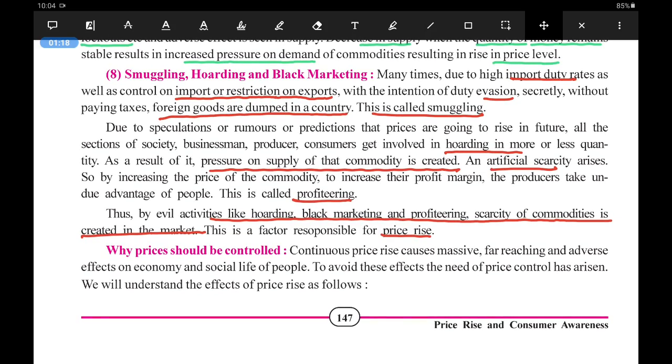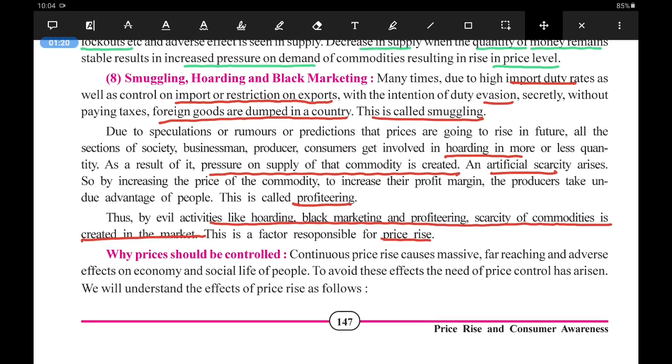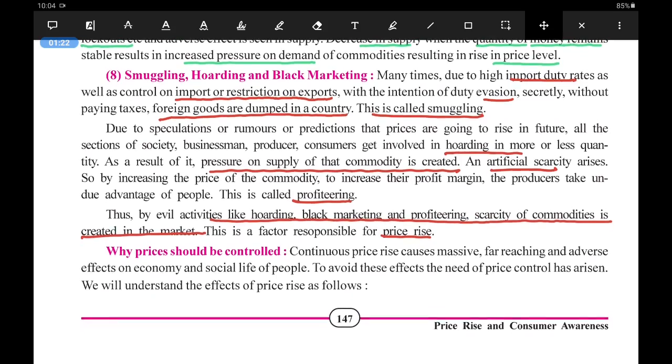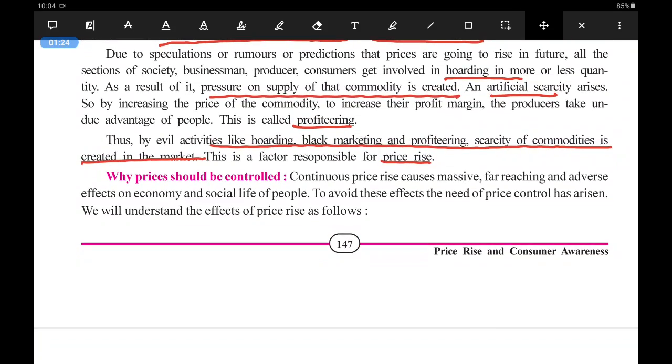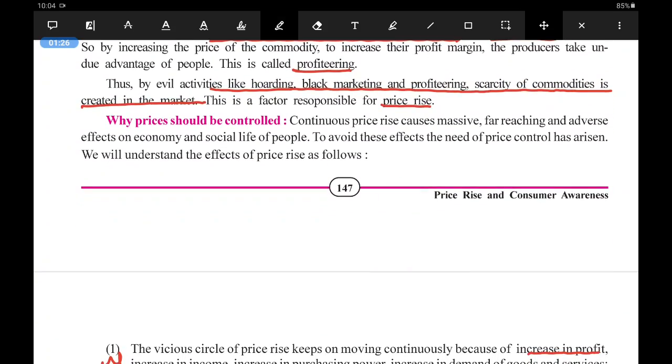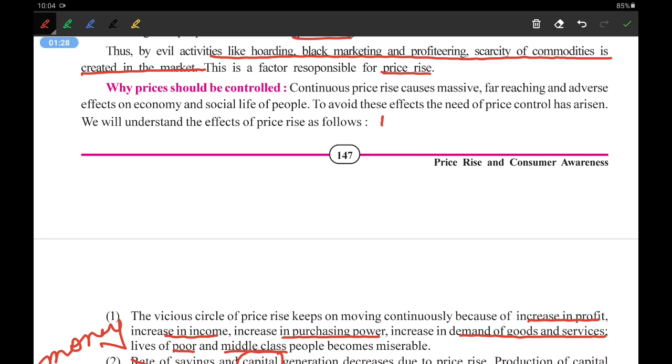Now we are going to start the next topic, that is why the prices should be controlled. So today's topic is why the prices should be controlled.